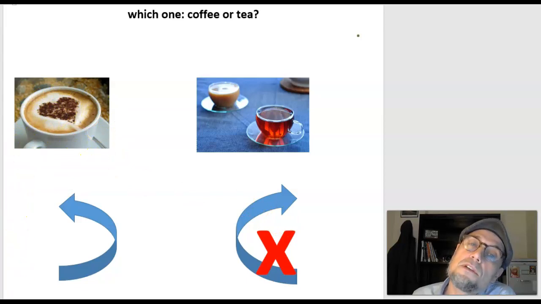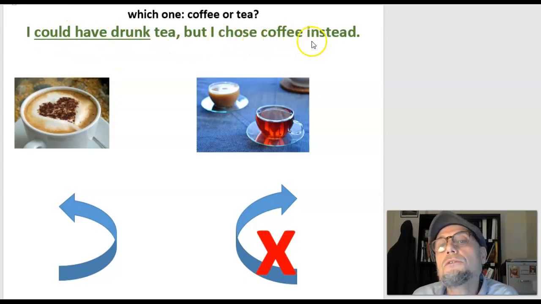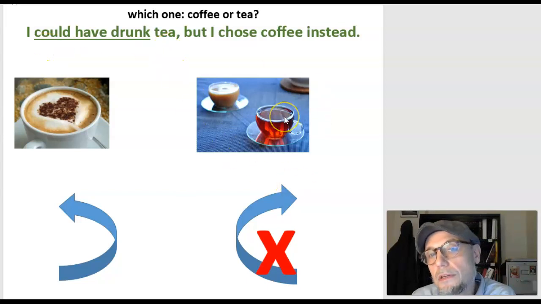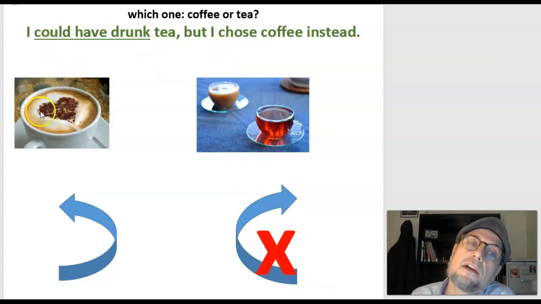So how would we say this with this situation, coffee or tea? We could say, I could have drunk tea, but I chose coffee instead. So when we say I could have done something, it means that was a choice. I didn't do it. I could have drunk tea, an option. I didn't drink tea. Instead, I drank coffee. So let's look at another example.